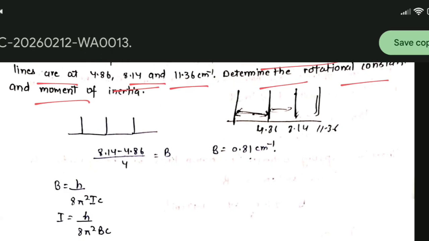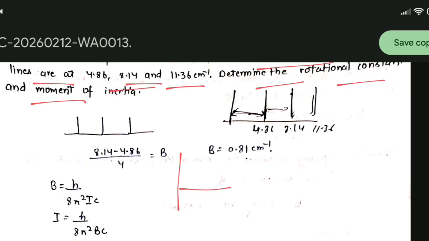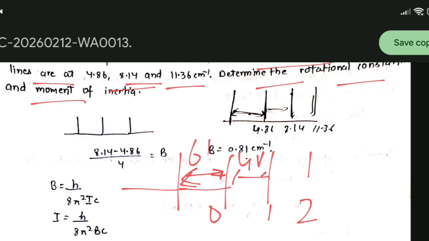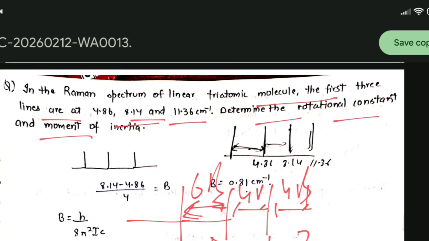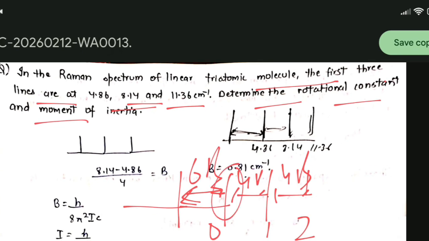Okay, now see, this will be the Rayleigh line at 0, 1, 2. This will be the first difference. First is 6b, then 4b, then 4b, and we have been given the first three lines. We have been given this line, this line, this line. As we know, the difference between two consecutive Stokes lines will be 4b.